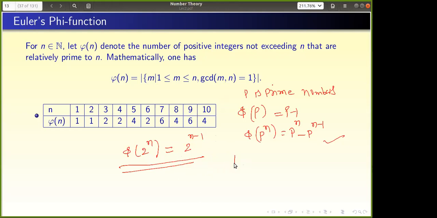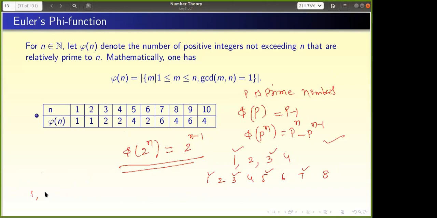Let us take 4. What are the numbers which are relatively prime to 4? 1 and 3, right? Now let us take 8: 1, 2, 3, 4, 5, 6, 7, 8. What are the numbers relatively prime to 8? 1, 3, 5, 7, all odd numbers. Why will odd numbers be relatively prime to 2 power n? Because an even number will always be a multiple of 2.